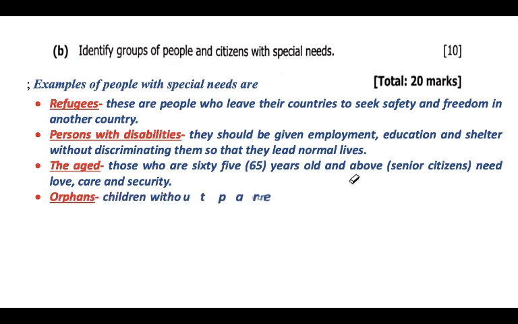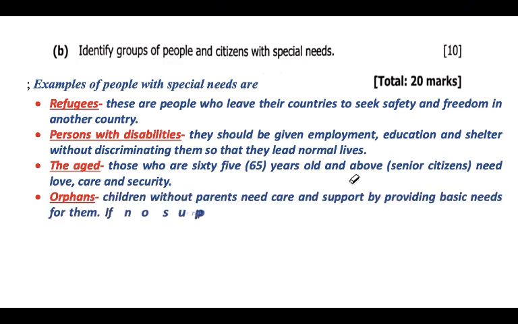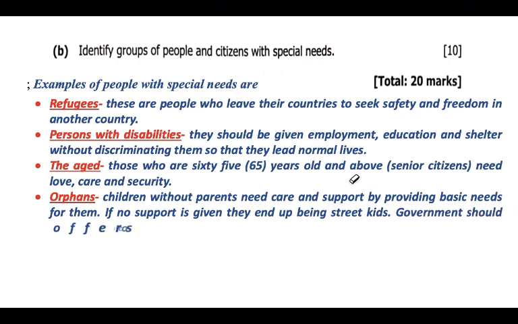The other group we have is orphans. Orphans, children without parents, need care and support by providing basic needs for them. If no support is given, they end up being street kids. So government should offer social security to these. If we look at Lusaka, we have these orphans moving around. Mostly the government should at least have orphanages. They should build orphanages where they care for them. That's how we can assist these people with special needs.